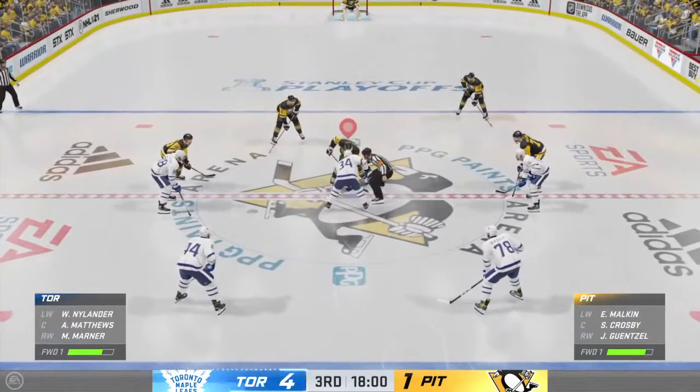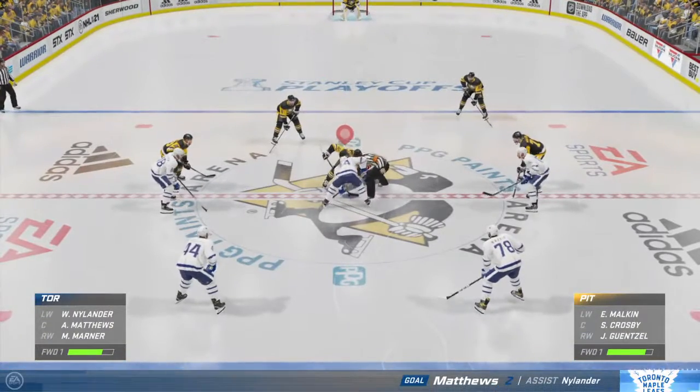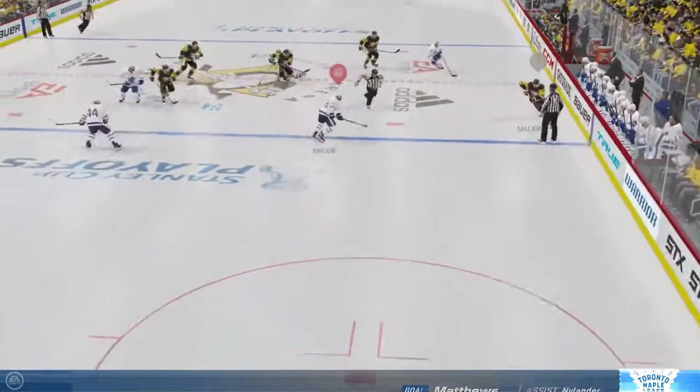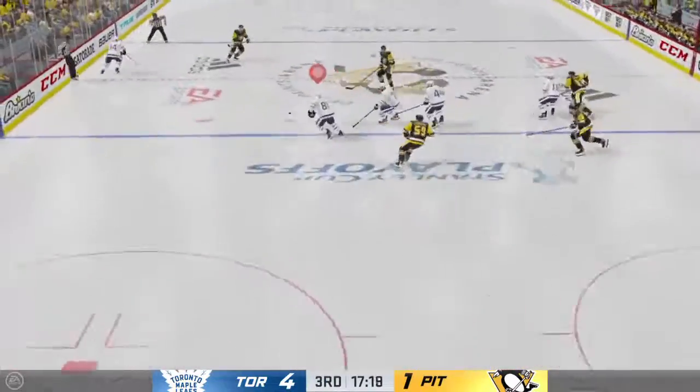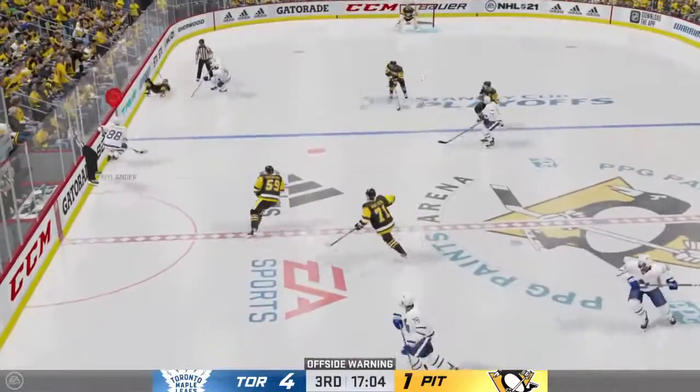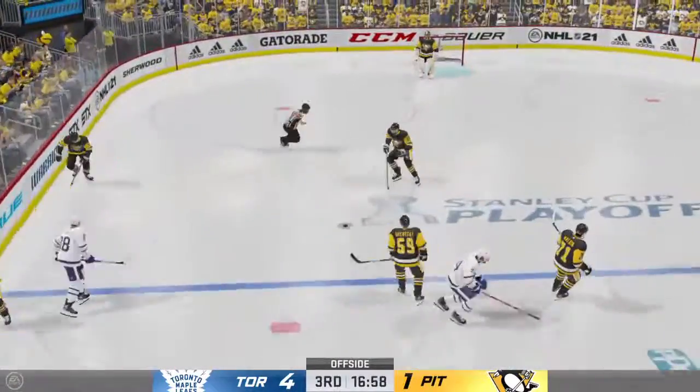So a 2-minute span here in the third period, and just like that, 2 more goals on the board for Toronto, a 4-1 lead. Malkin loses the puck. Here's Riley. Looks to Nylander. Up ice, trying to find Matthews. Nylander, he's caught offside.